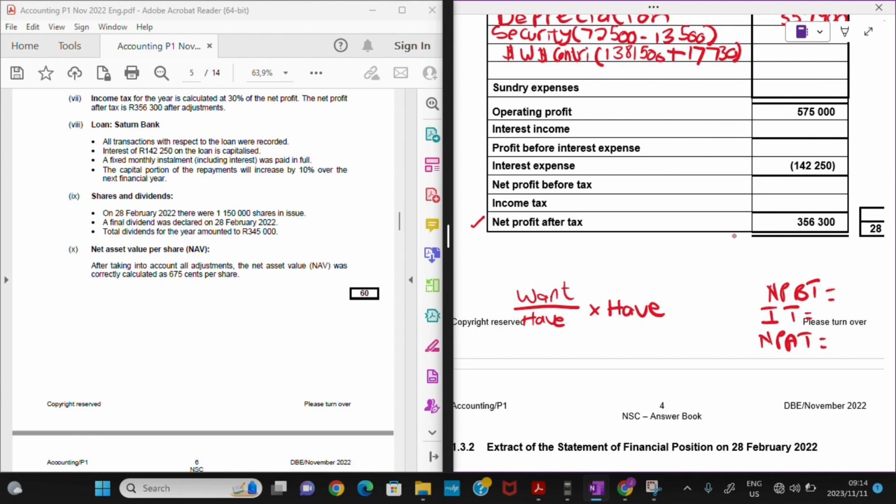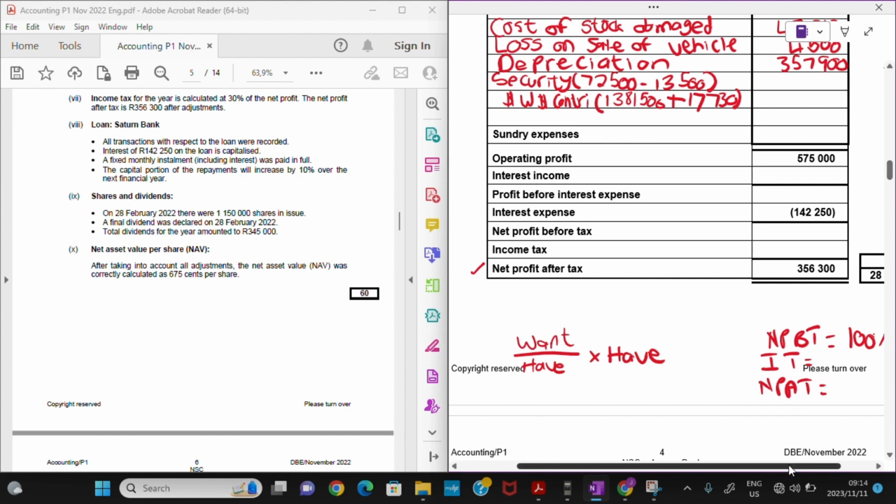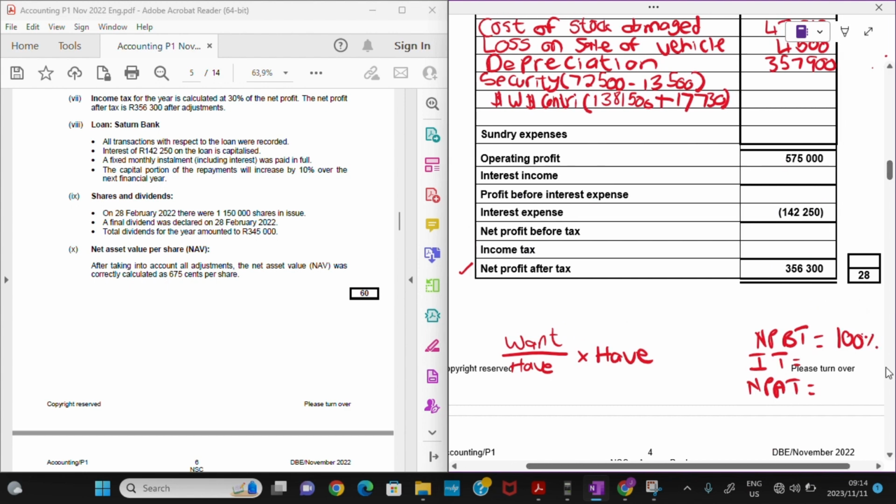So the net profit before tax now represents 100%. It represents 100% now of my profit. And then the income tax now is actually 30%, right, of my profit.